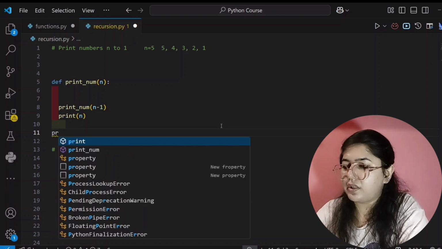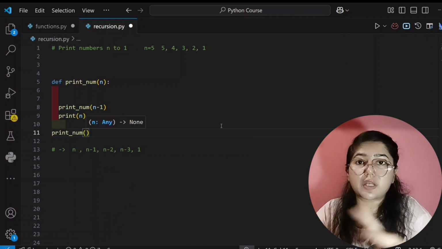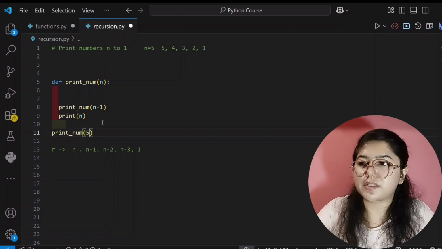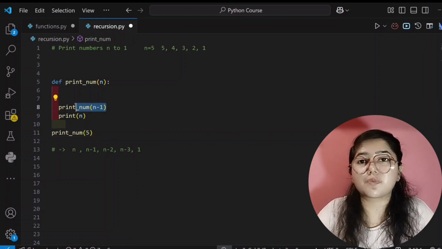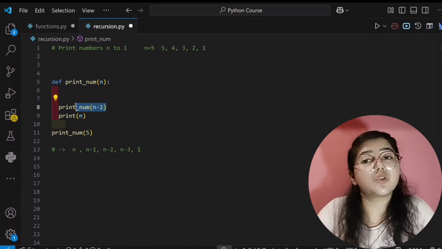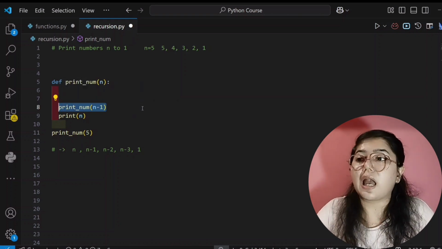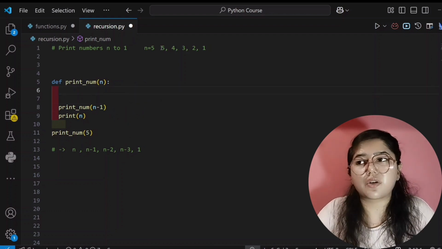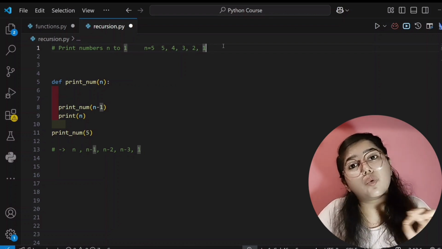So I will call this function print num. Yes, we are calling two times. First time at the end for passing the value for the parameter, and here we are calling for solving a problem, for making a smaller instance, means dividing a big problem into smaller ones. For that a function is calling itself. Okay, and now we have to write a base condition also, because if you don't write the base condition it will run for 5, then 4, then 3, then 2, then 1, then for 0, then minus 1, minus 2, minus 3, in a loop it will run.